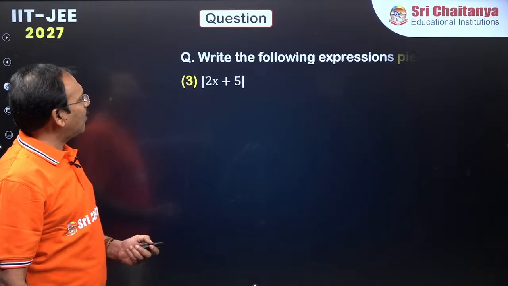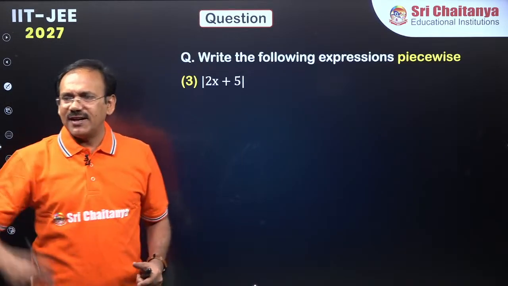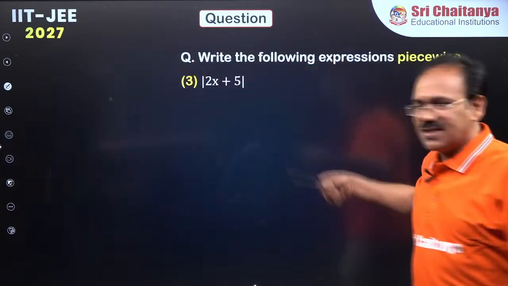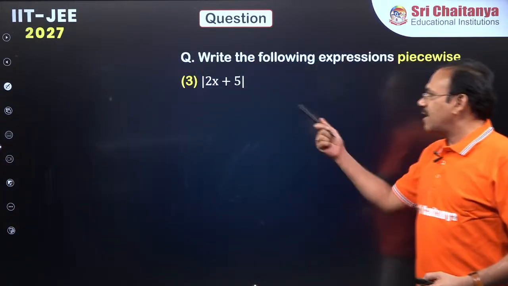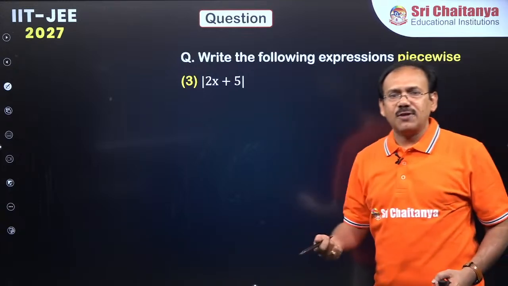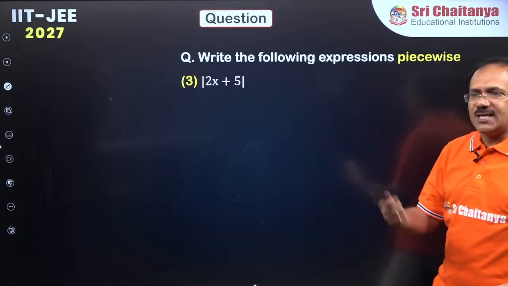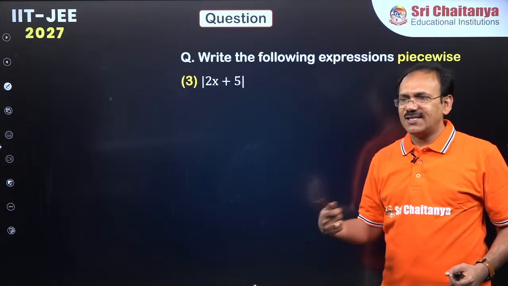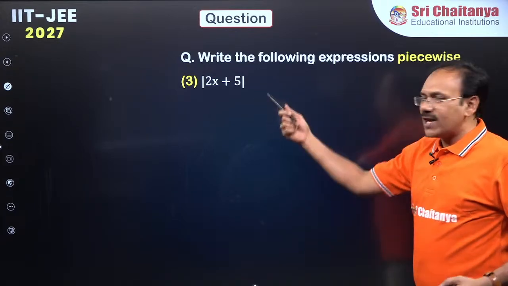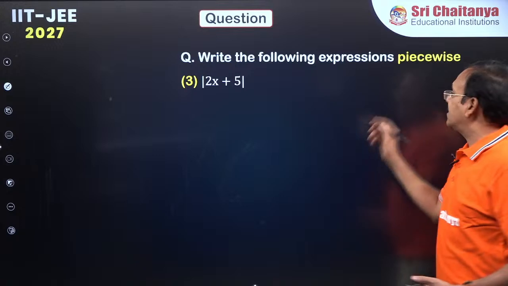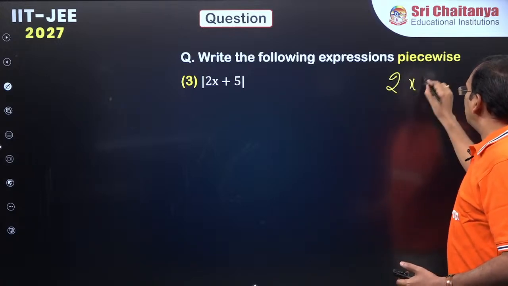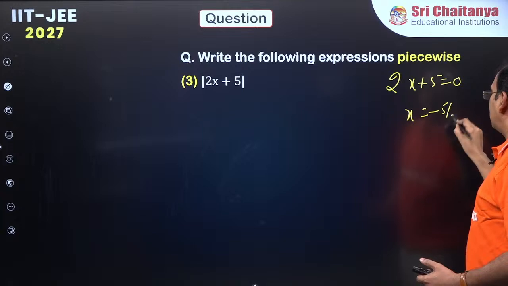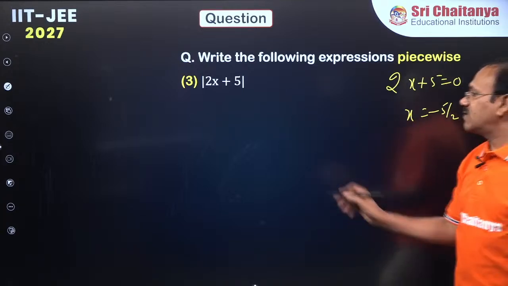Thank you. Now, dear students, I think you can write this. Come on, please. Now you just tell me where should I break this modulus function? I want to write it piecewise. All of you, please respond. So where should I break 2x plus 5? Yes, exactly. You just see where 2x plus 5 becomes 0. X is minus 5 by 2. So you have to break it at minus 5 by 2.